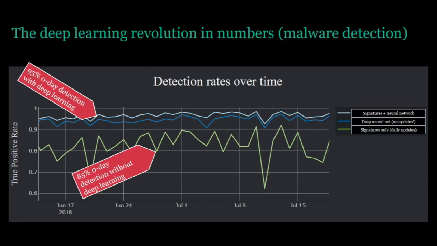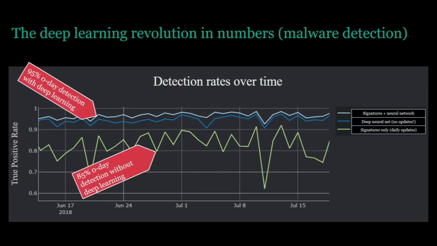This yellow line shows that using non-deep learning technology, so traditional signature-based approaches, we can achieve a pretty good detection rate of like 80–85%. Using just a neural network, we can achieve about 94–95%. And then using the 2 technologies together, we get up towards 96–97% detection rate. So we're cutting in half, using a deep neural network, the number of malware samples that we miss, which I think is quite significant.